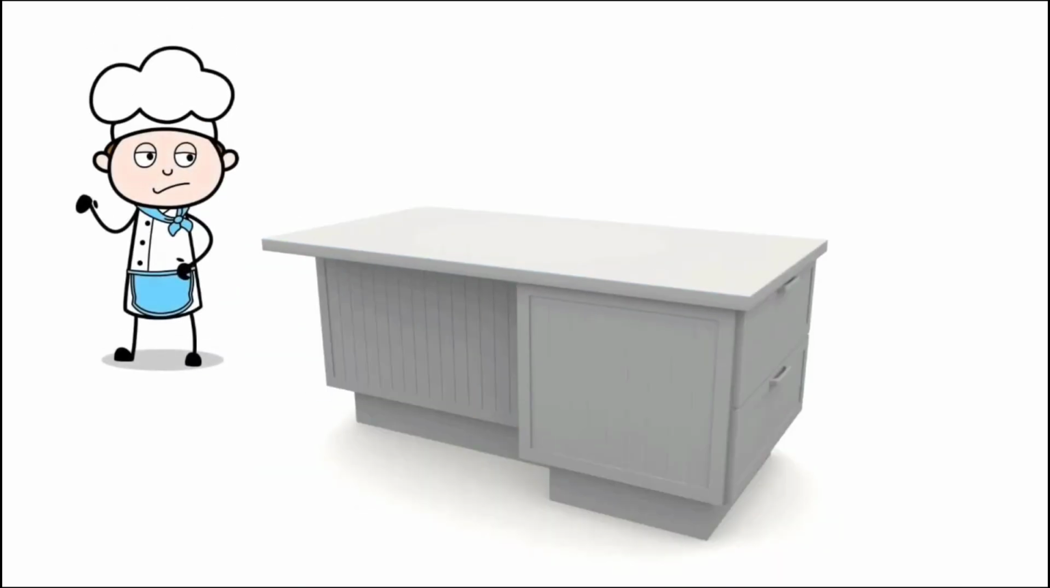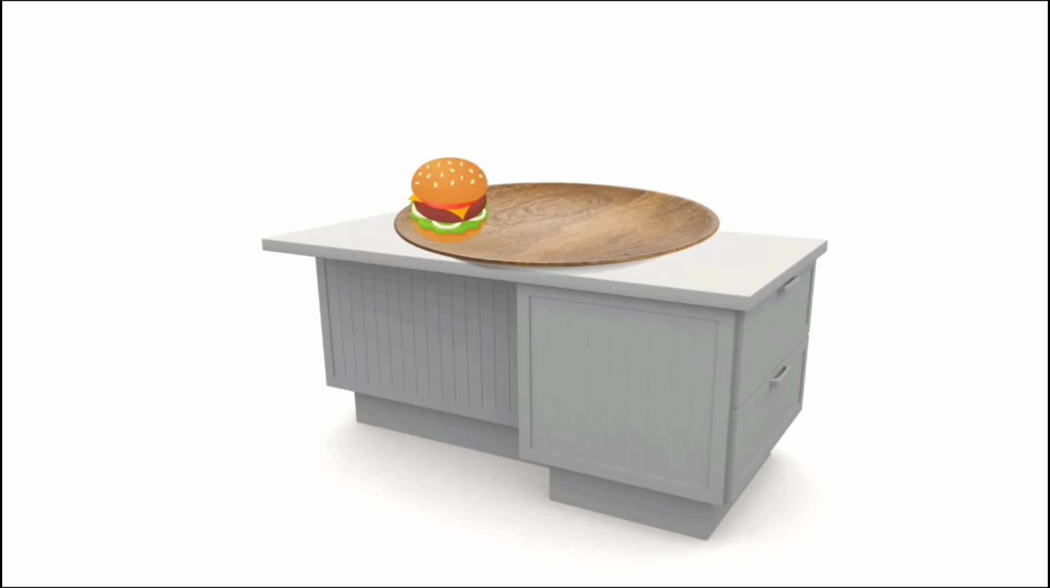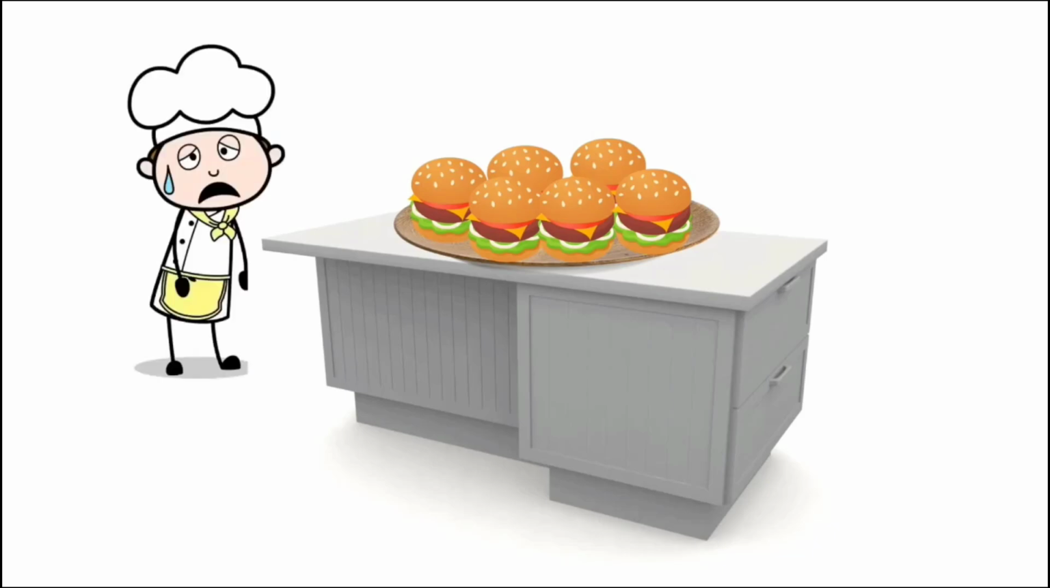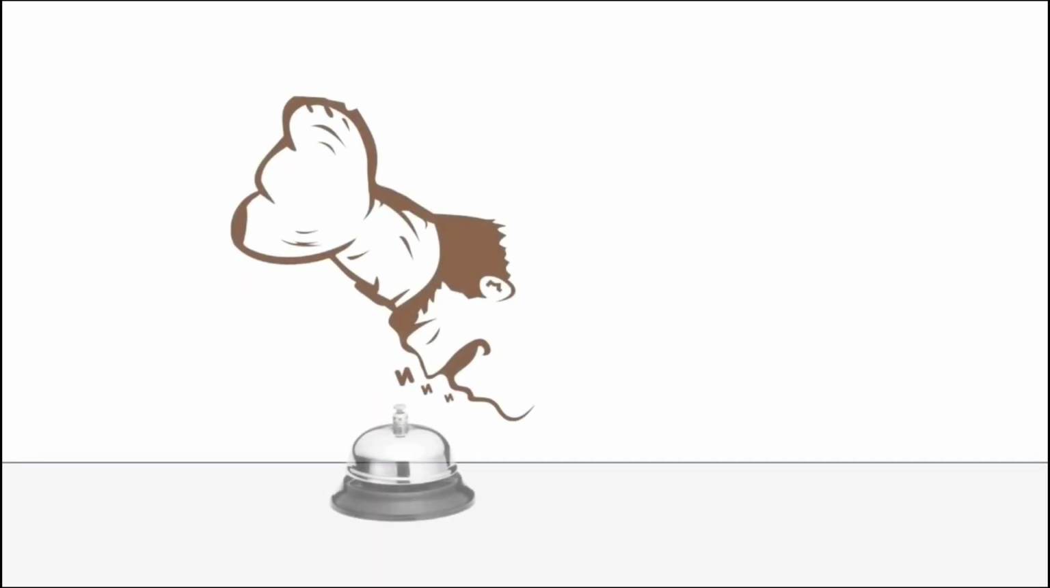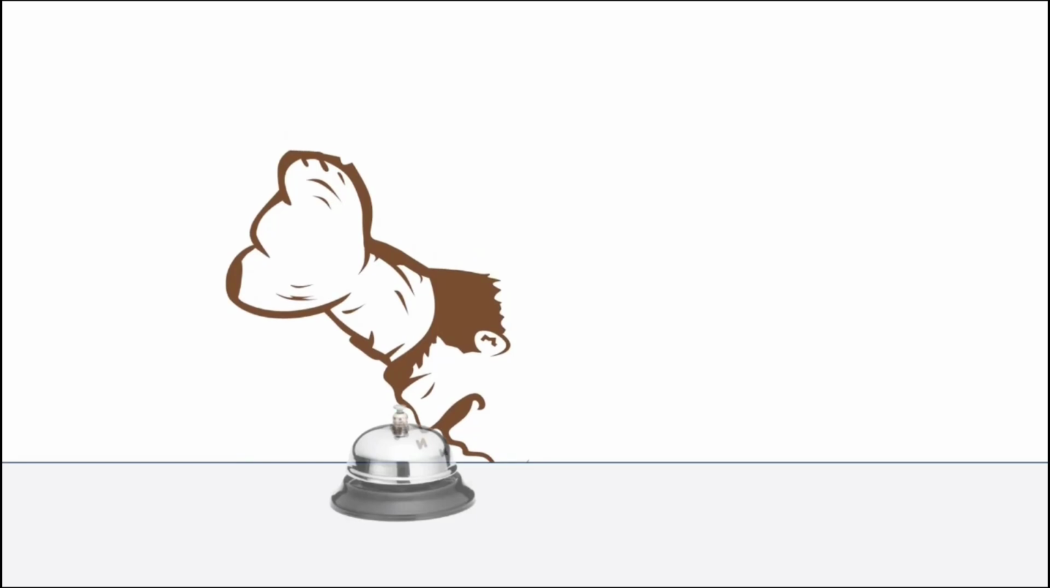John is the best chef making burgers, but he has only one plate of a limited size that will fit only 6 burgers. John made the burgers and placed them on the plate one after another. After making all of these burgers, John felt tired, and he fell asleep. He went into sleep mode. His head accidentally falls on the bell.